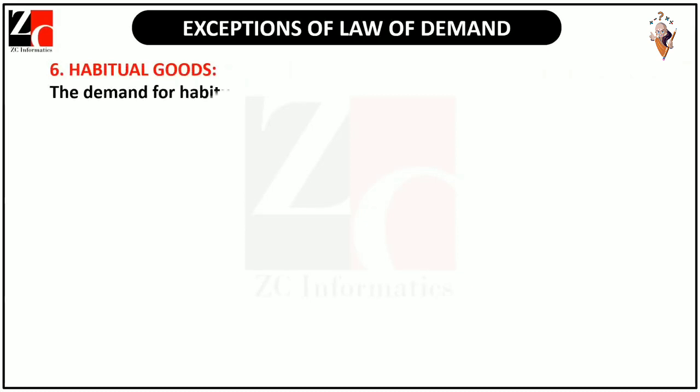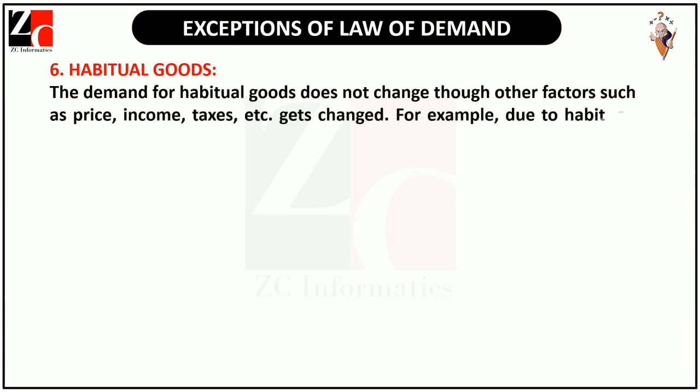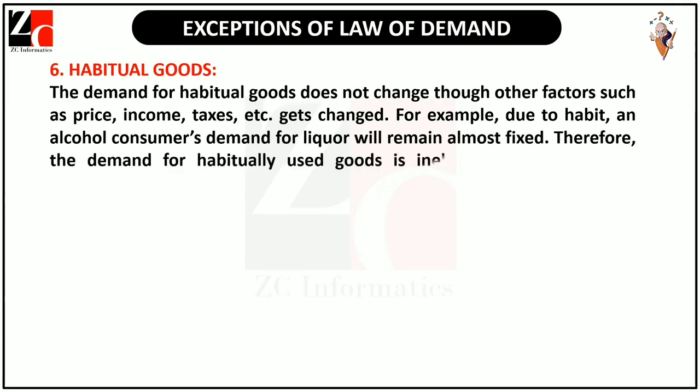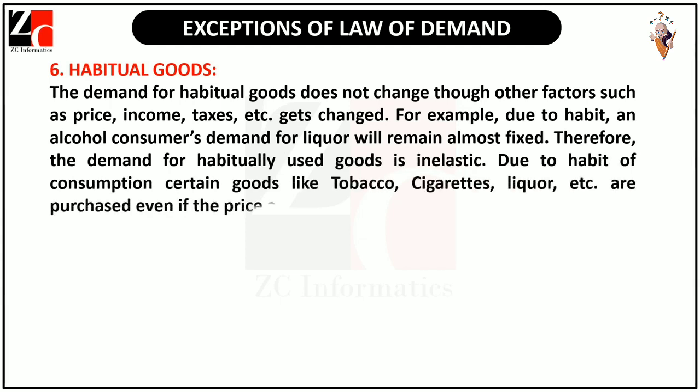Habitual goods. The demand for habitual goods does not change, though other factors such as price, income, taxes, etc. get changed. For example, due to habit, an alcohol consumer's demand for liquor will remain almost fixed. Therefore, the demand for habitually used goods is inelastic. Due to the habit of consumption, certain goods like tobacco, cigarettes, liquor, etc. are purchased even if the prices are rising.